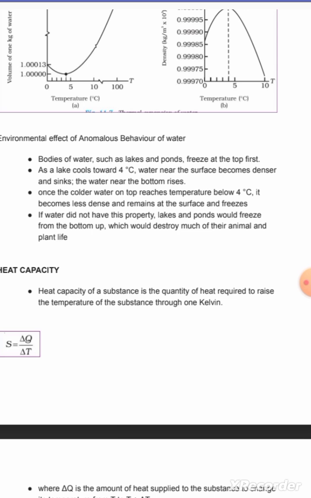Once the colder water on top reaches a temperature below 4 degrees Celsius, it becomes less dense and remains at the surface and freezes. If water did not have this property, lakes and ponds would freeze from the bottom up, which would destroy much of the animal and plant life.